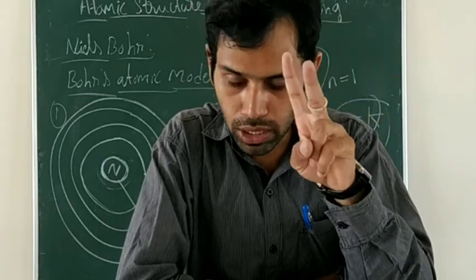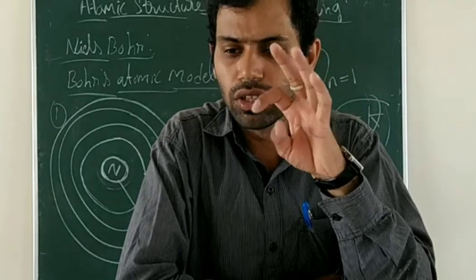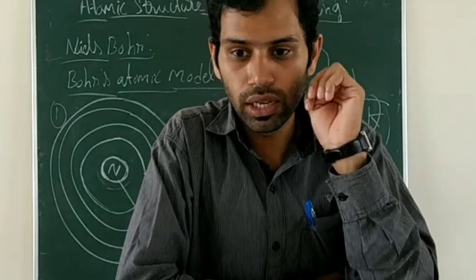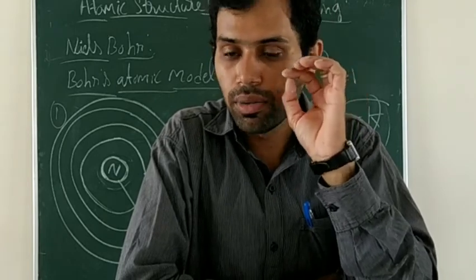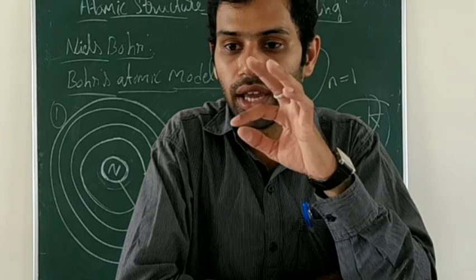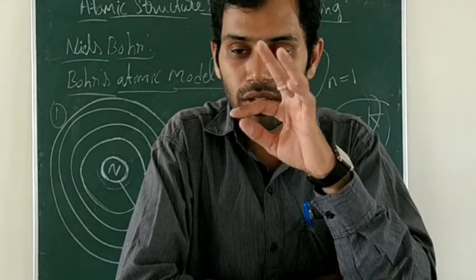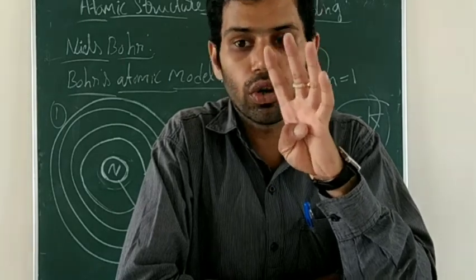So only 2 protons are present in the helium atom, but he got the mass as 4 AMU for the atomic mass or atomic weight of the helium atom.